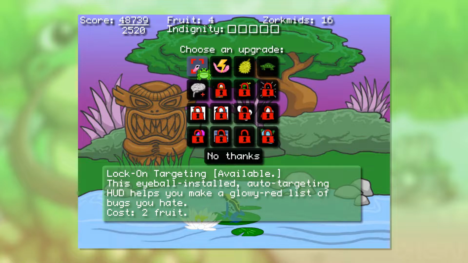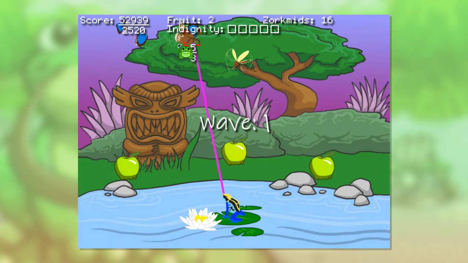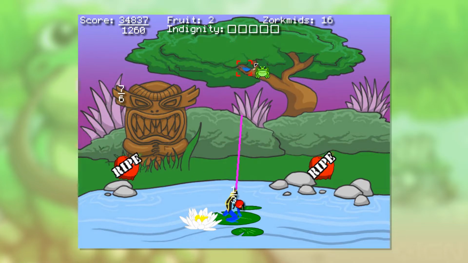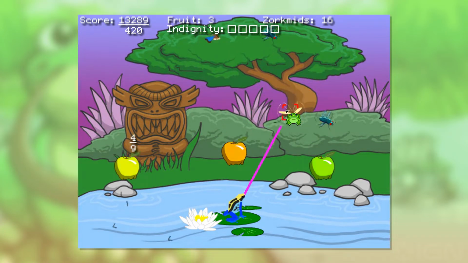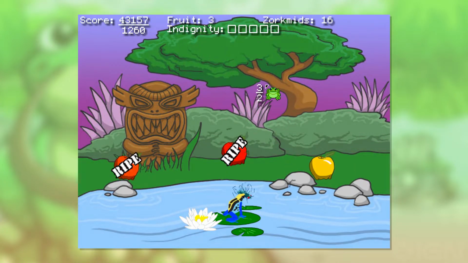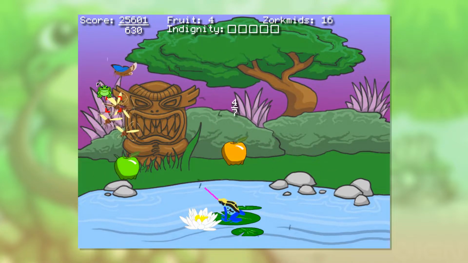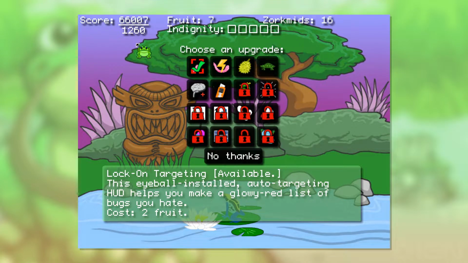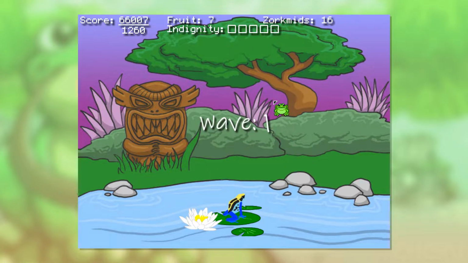But we saved up 4 fruit by, you know, saving them from the bugs. With that, we can now purchase a lock-on targeting eyeball HUD that we've installed into our eye. So now we have a lock-on. We can now just lock onto the bugs, which will make consuming them all the much easier. Now, you know, instead of having to lead our tongue and spit it out like a fool, might I say, we can play this game like the gentleman frog we currently probably are. Who's to say? And this just makes the game easier because now we can just point and click with the lock-on targeting installed in our eye, and we can raise our fractions, because when you eat a bug, you get some fractions. Unfortunately, we cannot afford the static decaying, but we'll just continue to play regardless.